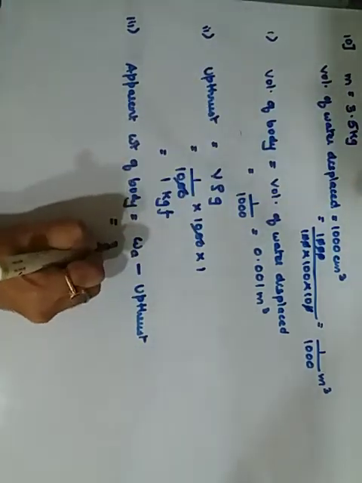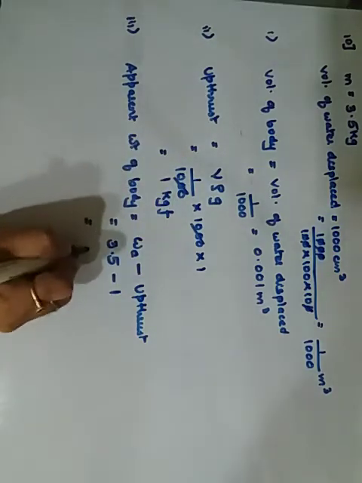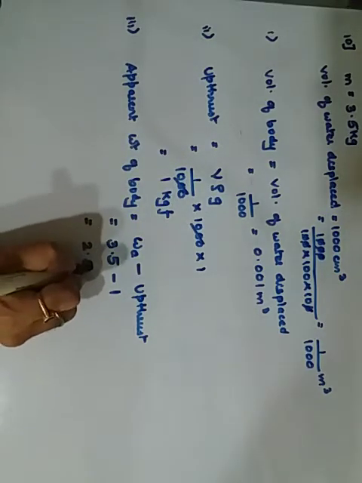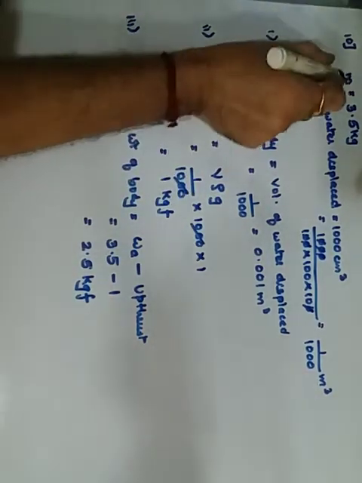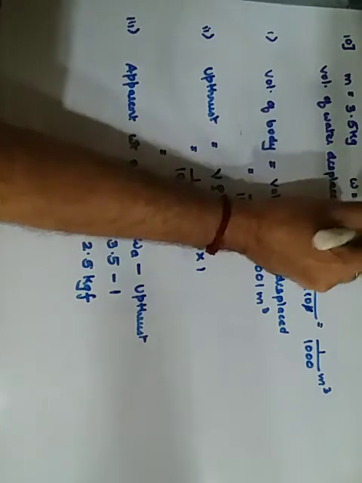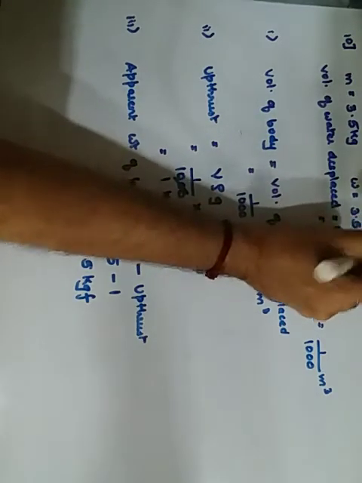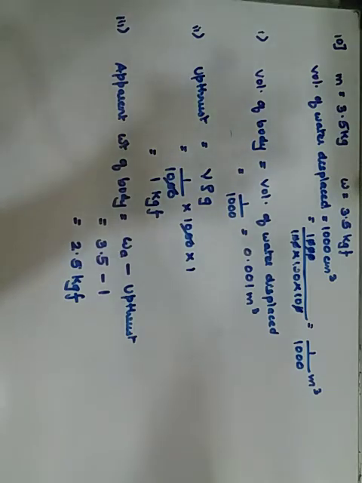Actually the weight was 3.5 and the upthrust acting is 1. So 3.5 minus 1 gives me 2.5 kilogram force. Getting it? Here when the mass is 3.5 we consider the weight as also 3.5 but we write it as kilogram force. Weight के लिए kilogram force, mass के लिए only kg. Okay. So this is the last question, that is your 10th of the first part, that is part A.